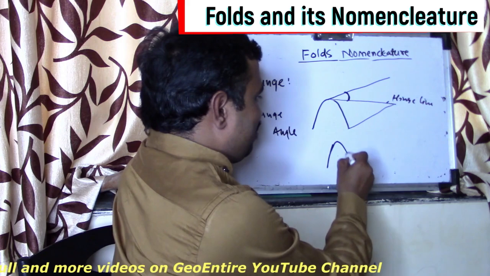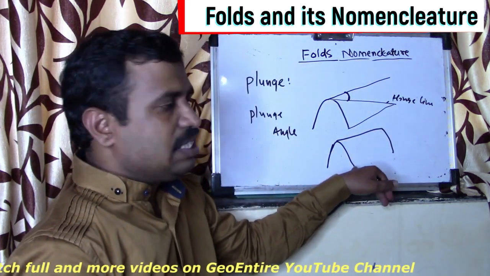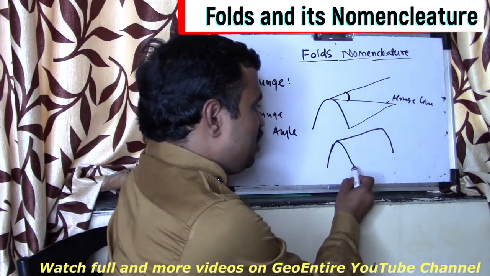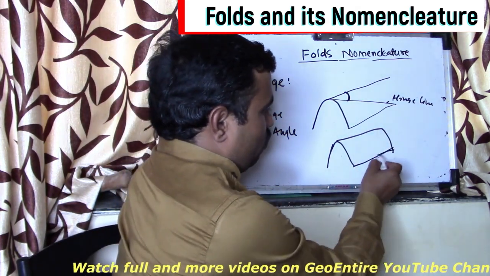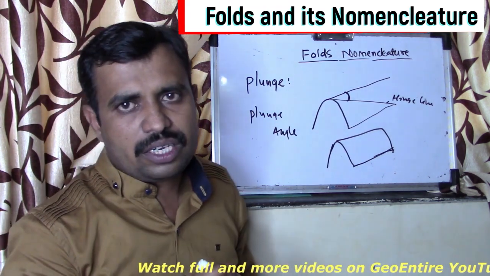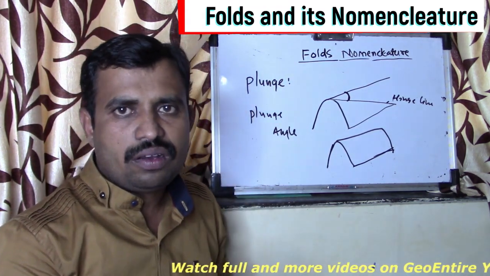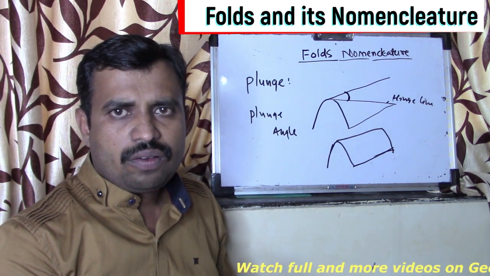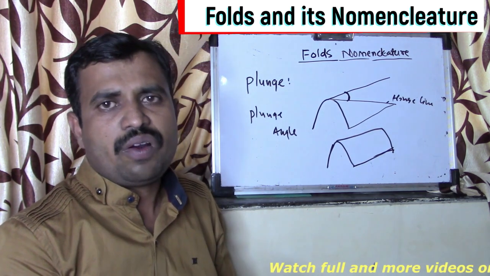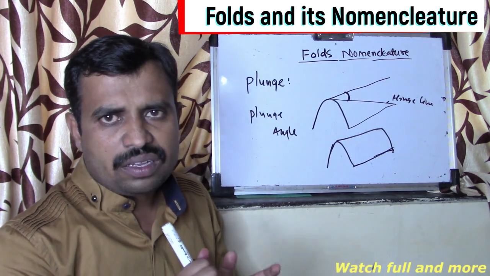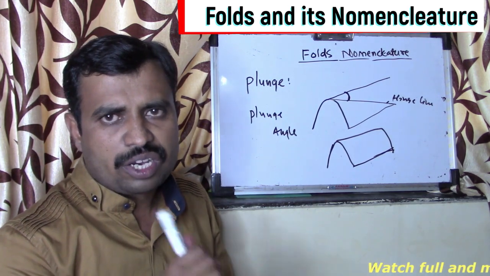If the fold is like this, it is called a non-plunging fold. If the fold is like this, then this fold is called as plunging folds. So this is the basic terminology which is generally used in the folds. So in this lesson we have discussed what folds are and what the different nomenclature or terminology used in the folds is.